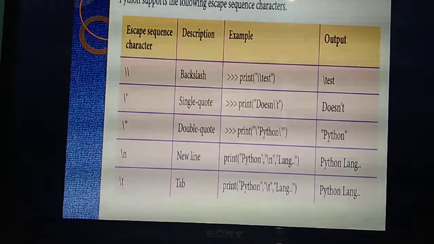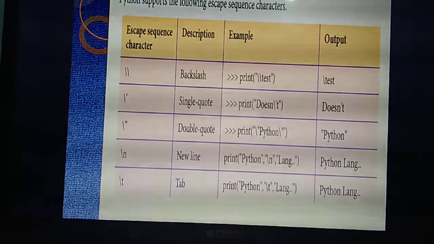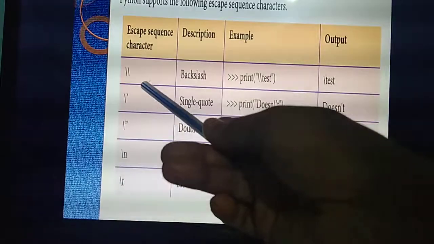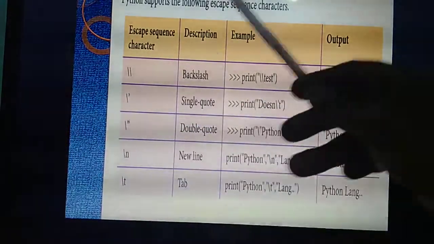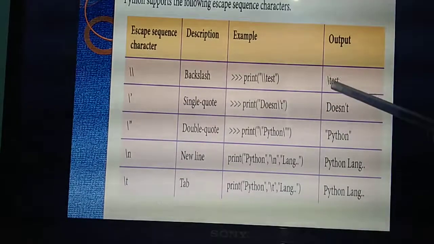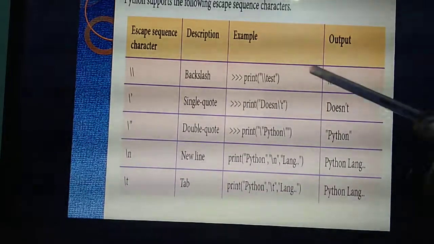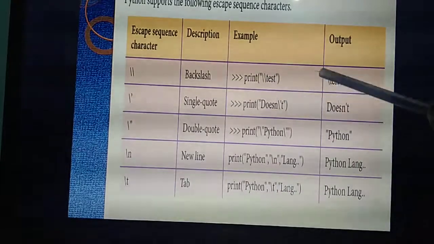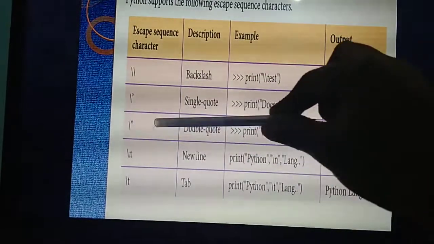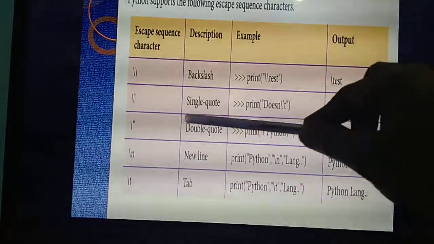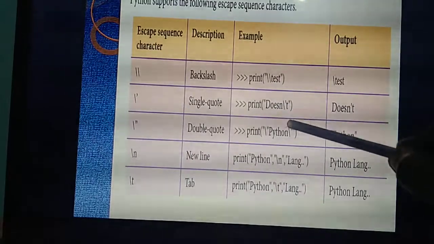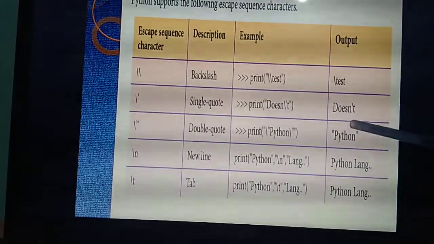So this tabular column is very important. What's the use of this one? And they have given examples also. See, backslash. What's the name of this character? Backslash. In print, if you give a double backslash, it will display a single backslash character like this. See, with backslash I am giving test, so it will display one slash with the answer. Next, backslash with a single quote. This and all, English you are studying, no? If you give it like this, you will get the answer like this.